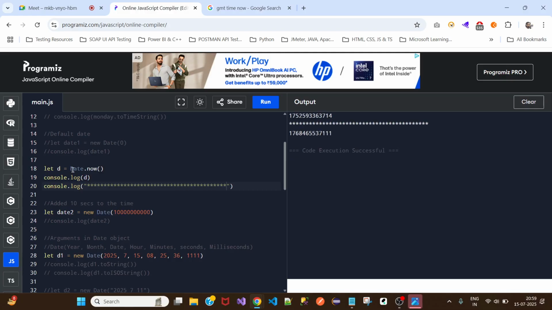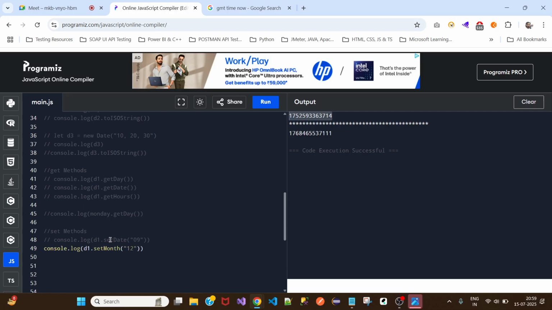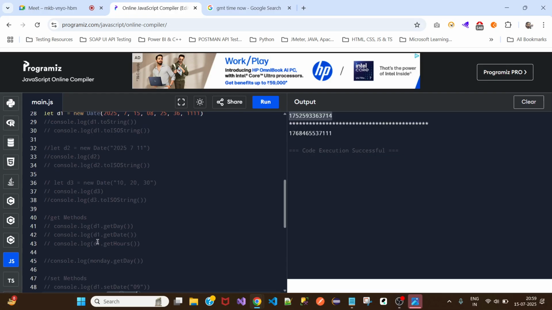As date now, when we are calling this now method using the Date object, it is calculating the milliseconds. Same way, when we are setting the date or setting the month and calling the setMonth method on this D1 object, the date object, then it is calculating in milliseconds and providing us the output.